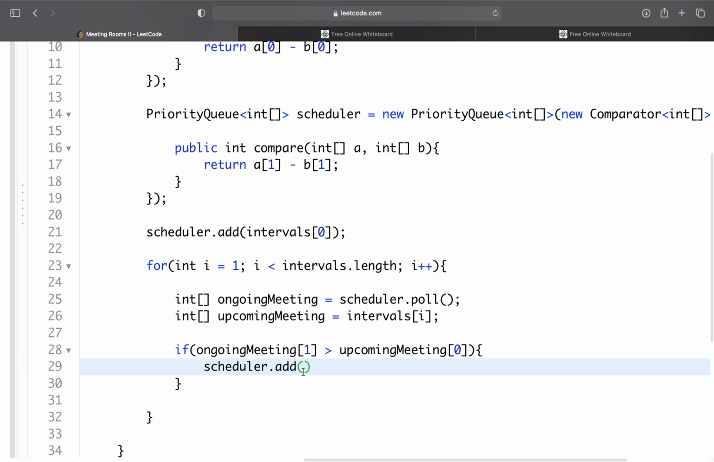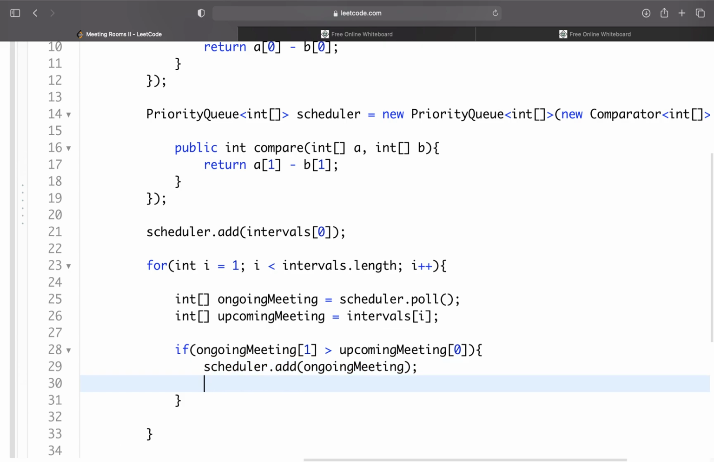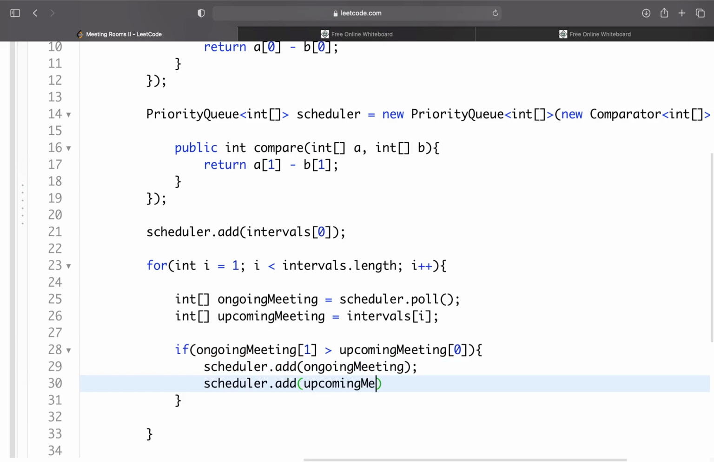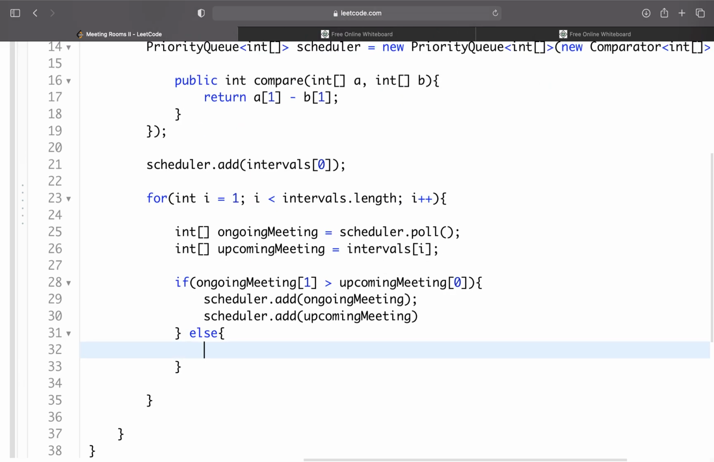So basically, the scheduler queue is simulating how many meeting rooms we're using. So scheduler.add ongoing meeting, and then scheduler.add our upcoming meeting. We know we couldn't reuse Bill Gates' room, so we need to also add our room and our meeting time. So now we get to our else statement.